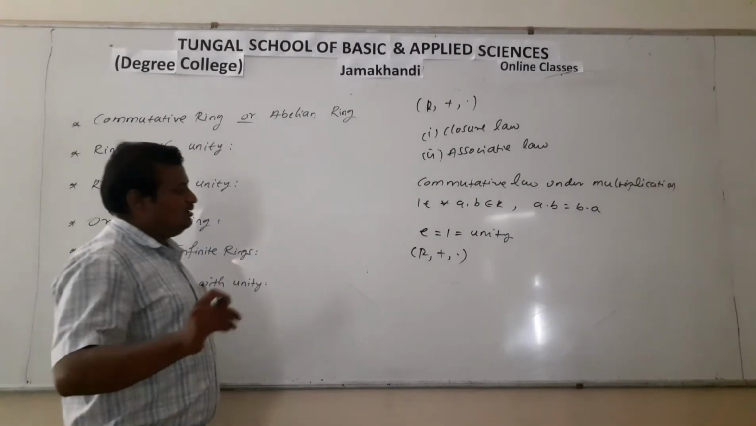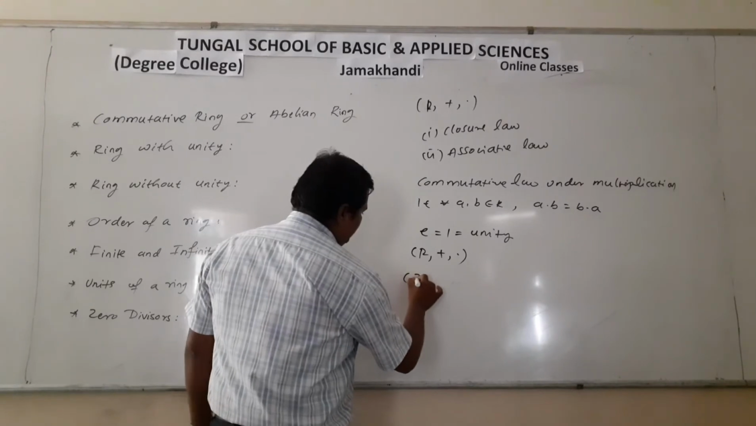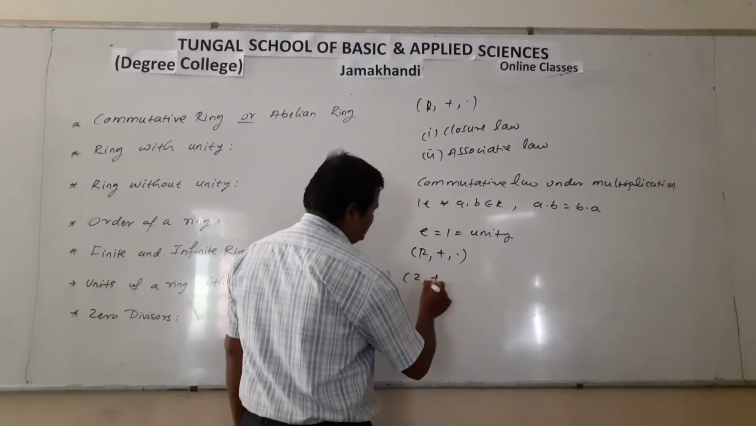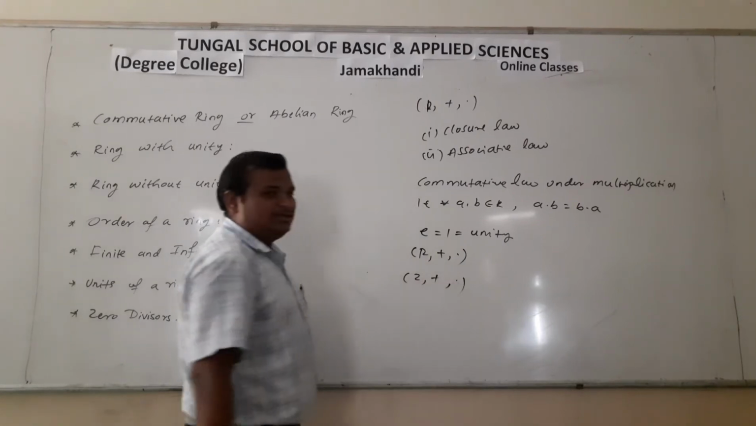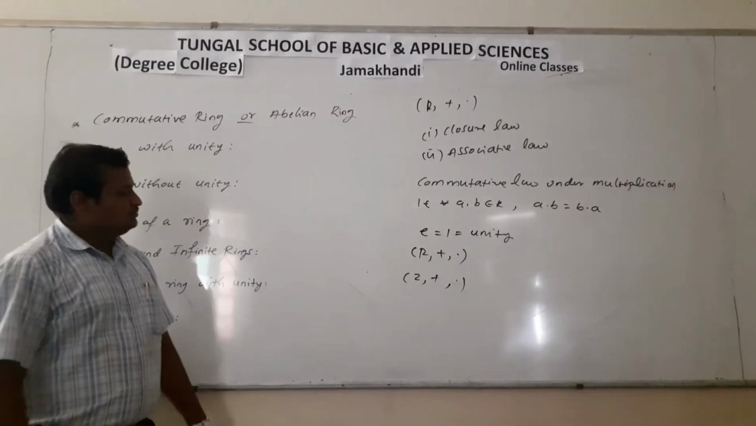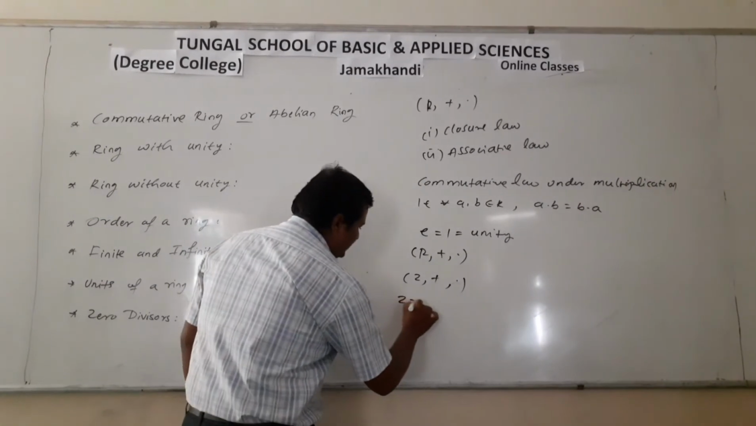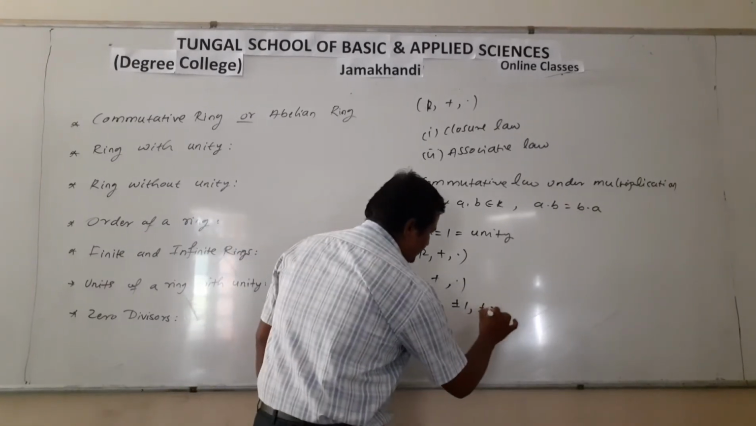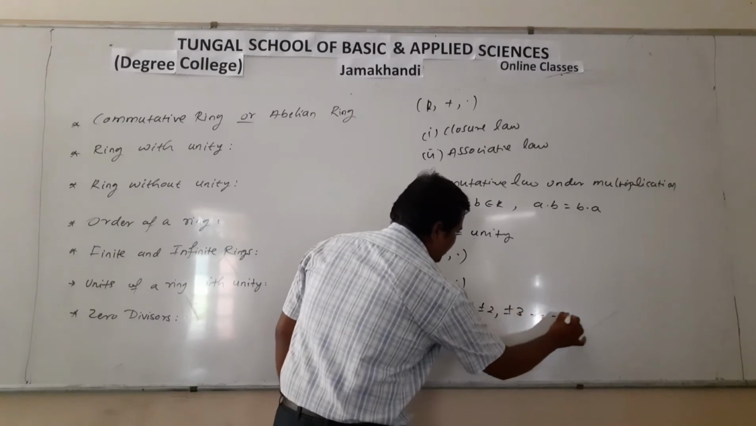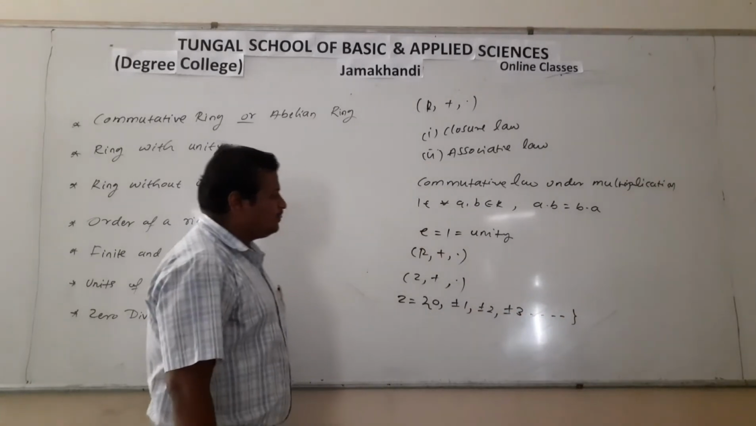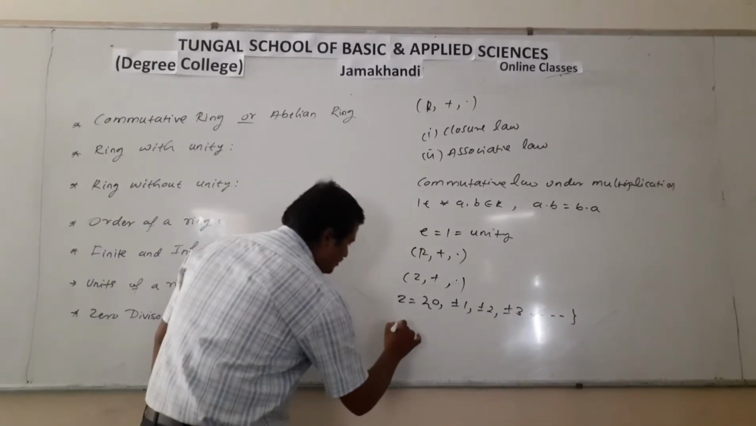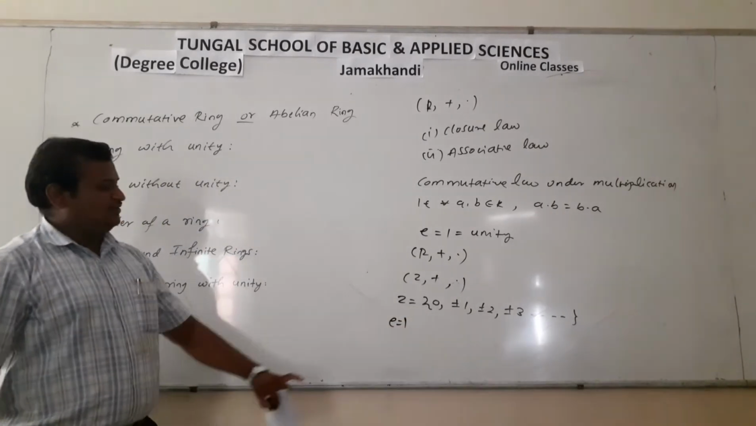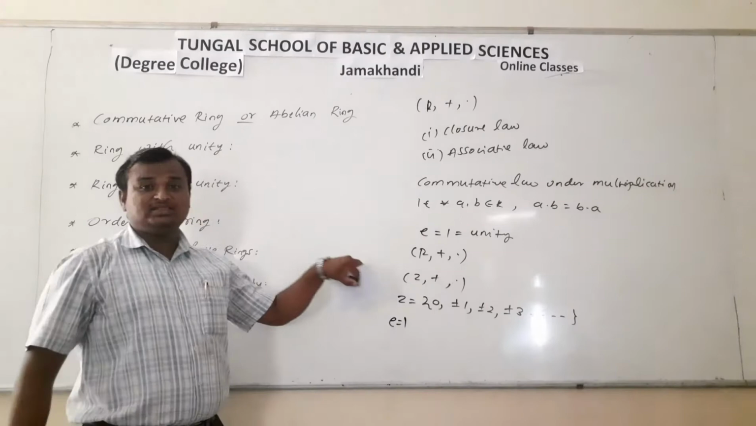Let us consider the example proved in the last video, that (Z, +, ·) is a ring. Here Z is equal to 0, plus or minus 1, plus or minus 2, plus or minus 3, and so on to infinity. Here 1 is the multiplicative identity. Therefore, Z is a ring with unity.